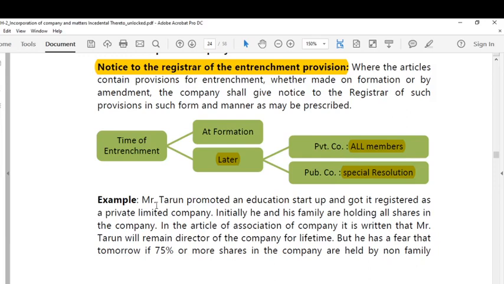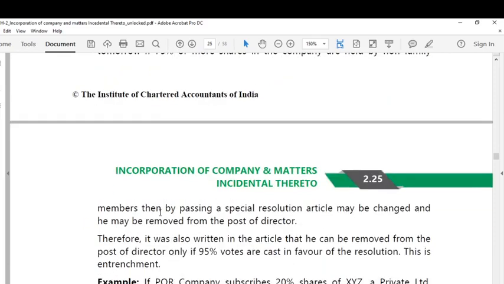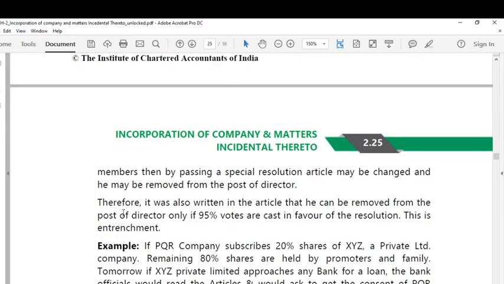See, Mr. Tarun promoted an education startup and got it registered as a private limited company. Initially, he and his wife are holding all the shares in the company. In the articles of association of the company, it is written that Mr. Tarun will remain director of the company for lifetime. But he has a fear that tomorrow, if 75% or more shares of the company are held by non-family members, then by passing a special resolution, articles may be changed and he may be removed from the post of director. So therefore, it was also written in the articles that he can be removed from the post of director only if